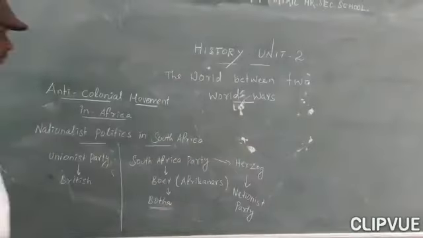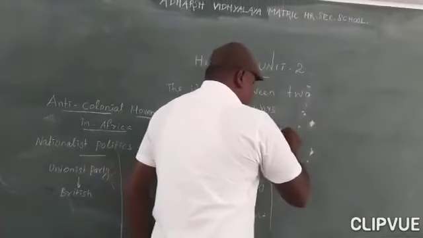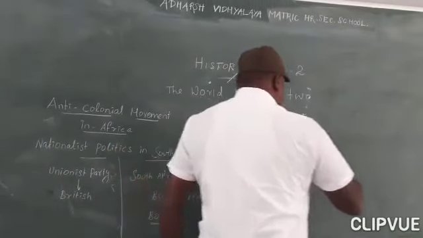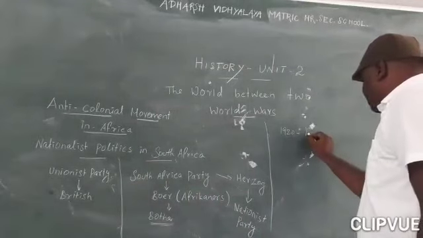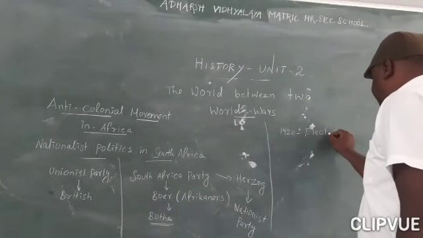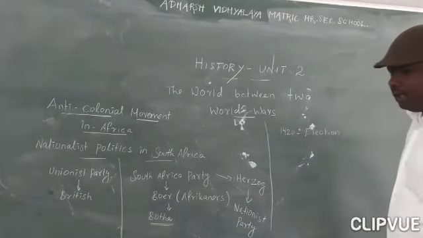In the year 1920, the election was conducted. In that election, three parties participated. The Nationalist Party, under the leadership of Herzog, secured 44 seats.